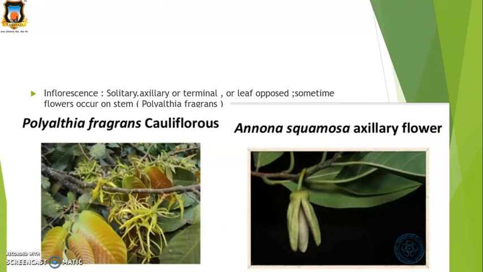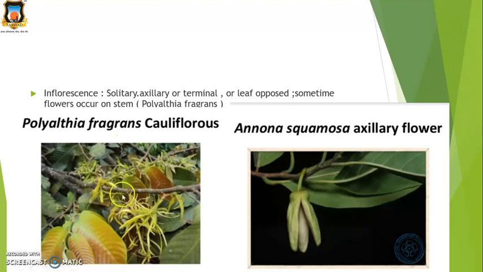Then inflorescence. The inflorescence means the arrangement of flowers. The arrangement of flowers is solitary, means single, or axillary or terminal, or sometimes the flowers occur on stems, for example Polyalthia fragrans.